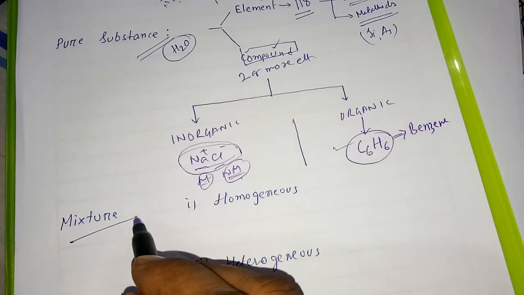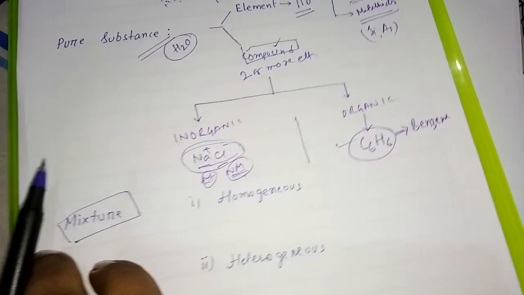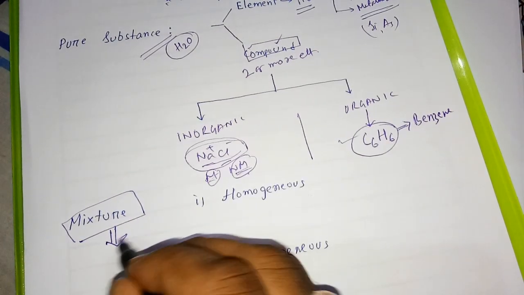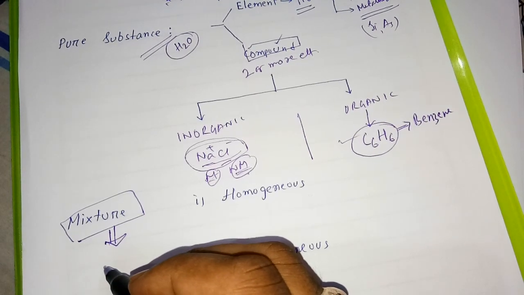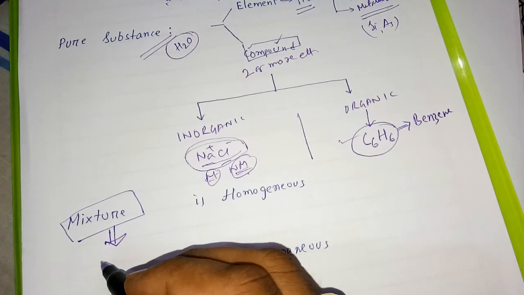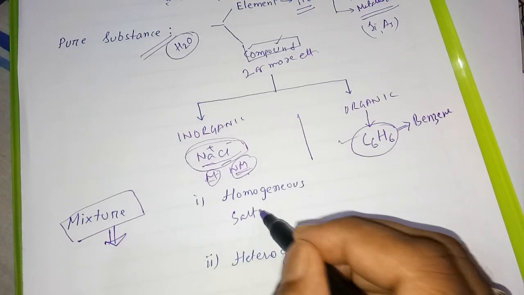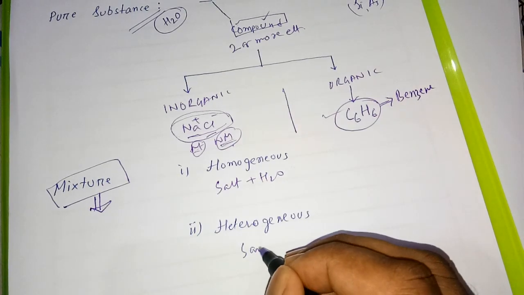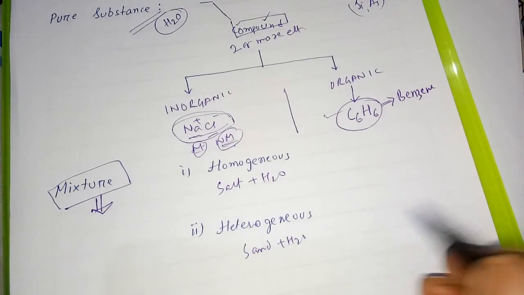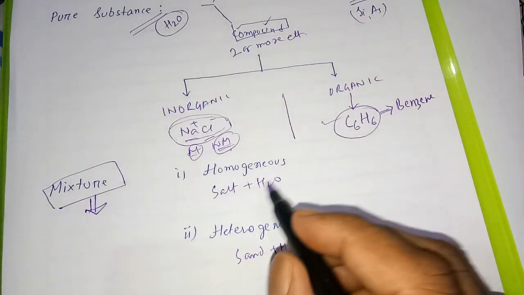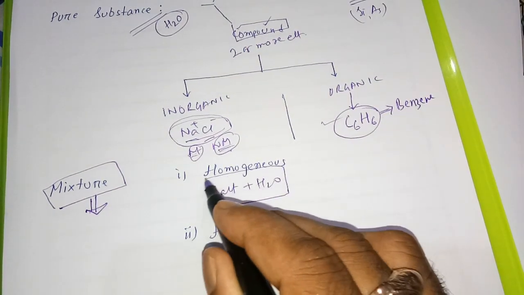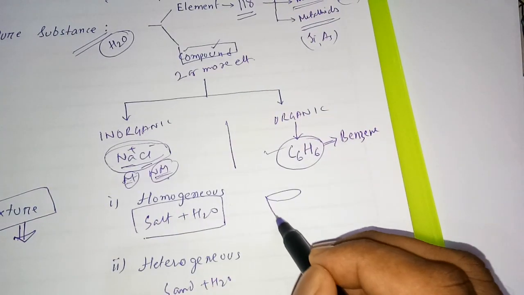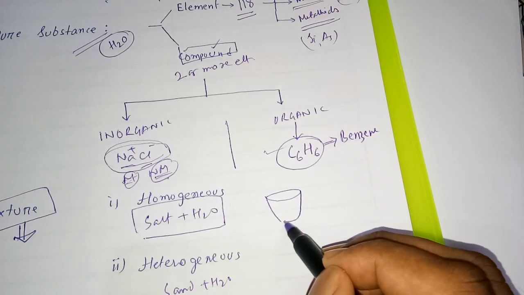Now another term we are taking is called mixture. So what is a mixture? When you mix two things, this is called a mixture. Mixing two things means what? If I mix salt and water, this is a mixture. If I add sand to water, this is also a mixture. But this mixture is homogeneous.